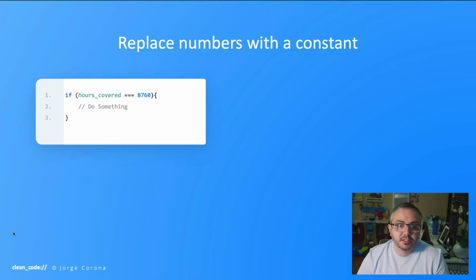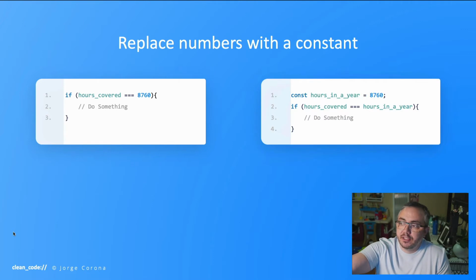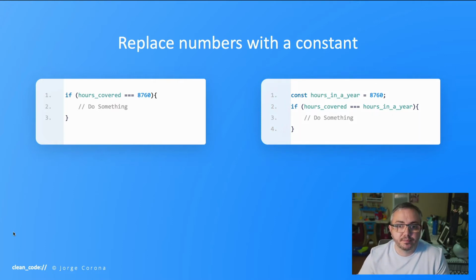Replace numbers with a constant. So stick with the goal of making code for humans. That's what we want to do. In this example, it says hours covered is equal to 8760. Some of you might know what this means, some of you might not. If we made that into a constant, hours in a year, now it's more clear. Hours covered is equal to hours in a year. Versus before, it was hours covered is equal to 8760, which is hours in a year, if you remembered.